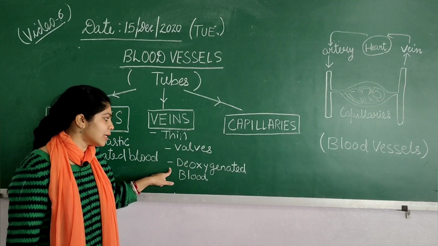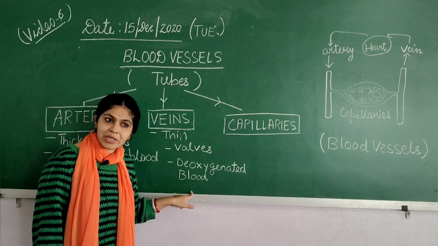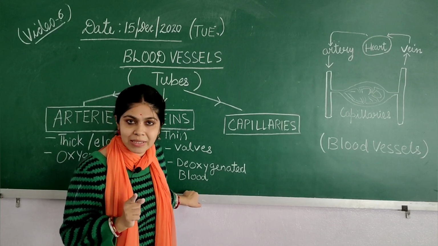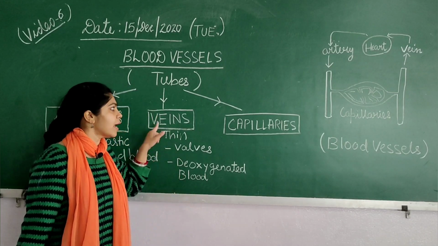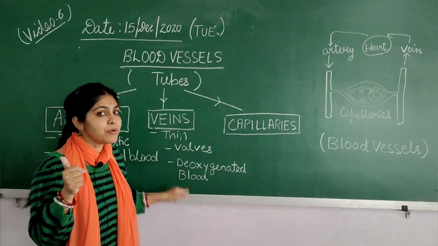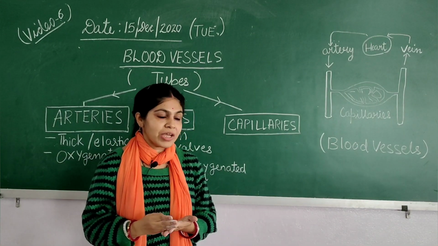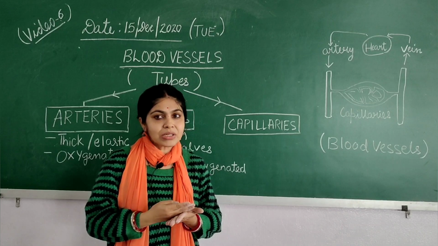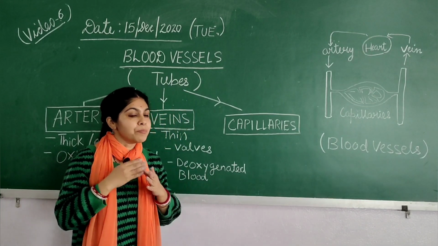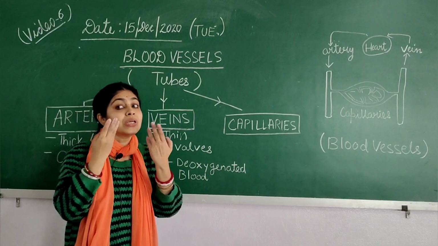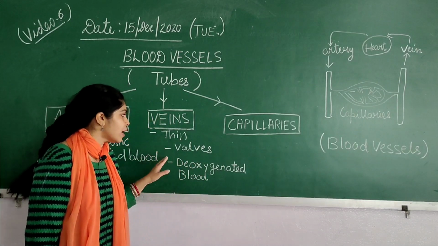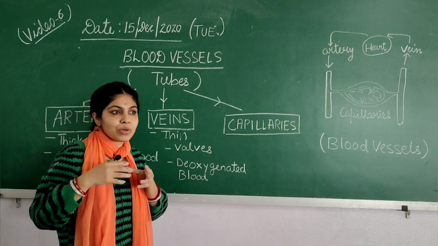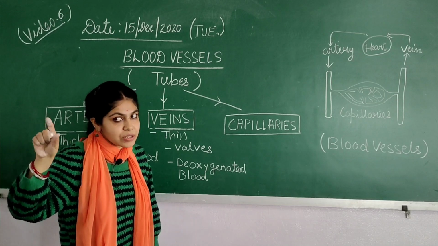They are specialized in carrying deoxygenated blood. What is deoxygenated blood, children? The blood which is impure, which is rich in carbon dioxide, okay? And again we also have an exception here with the veins, that is the pulmonary vein, which carries pure blood from the lungs to the heart, and all the rest of the veins carry impure blood from the cells of the body to the heart, okay? So this is a difference between them. They are thin walled, and when capillaries unite into channels, they form veins, okay?